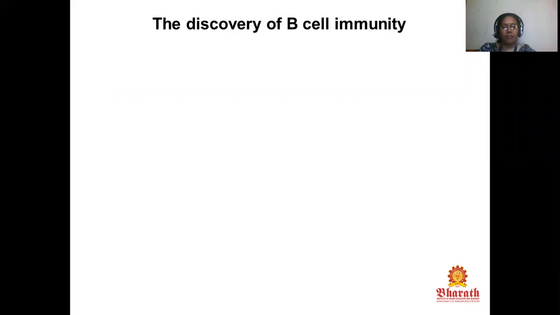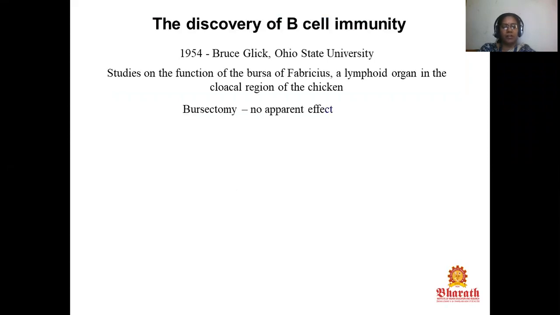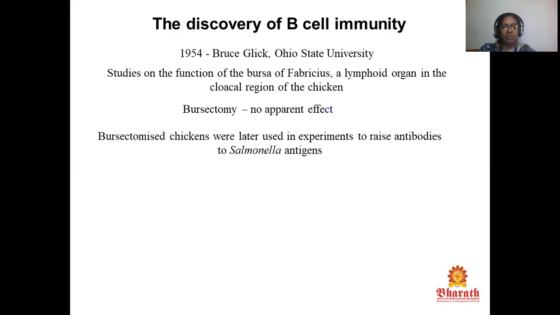The discovery of B cell immunity. In 1954, Bruce Glick at the Ohio State University studied the function of the bursa of Fabricius, a lymphoid organ in the cloacal region of the chicken. Bursectomy had no aberrant effect. The bursectomized chickens were later used in experiments to raise antibodies to Salmonella antigens.